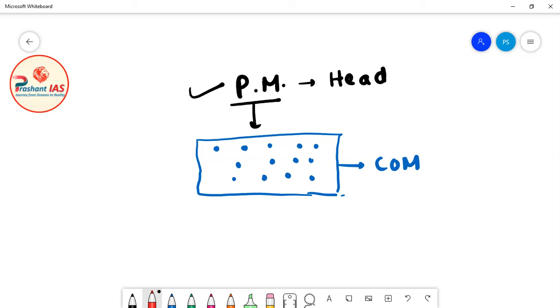So who is the head of the Indian state? The President of India is the head of the Indian state. The Prime Minister is not the head of the Indian state. On the other hand, the President is not the head of the COM, but the Prime Minister is the head of the COM. The Prime Minister is the head of government.